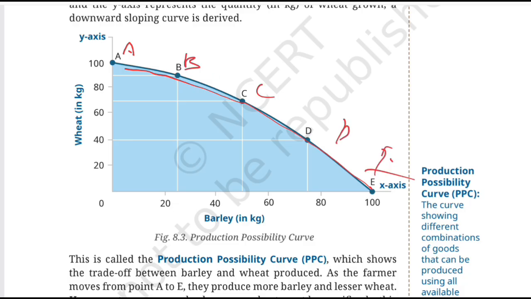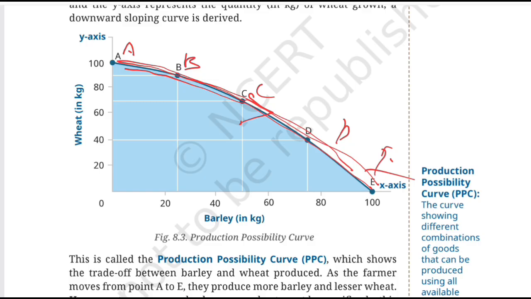Okay, so what happens as we move from A to E? Barley production increases, but wheat production goes on decreasing. That's why the curve is not going up, instead it is sloping down. So if the examiner is asking you why the PPC is downward sloping, your answer should be: because with limited resources, producing more of one good requires sacrificing some amount of the other good. So that is about the production possibility curve.